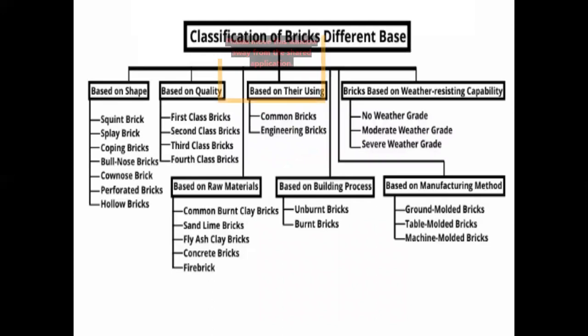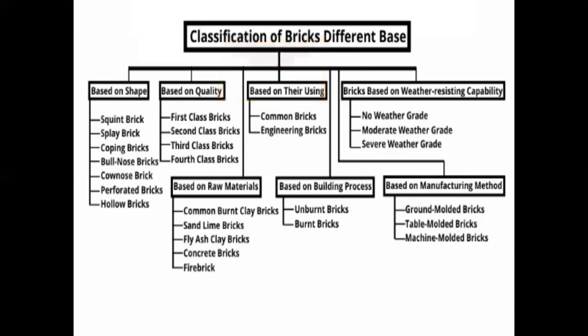Next, coming to the classification of bricks. Bricks can be classified based on many things, but our focus would be on quality. Here it is based on shape, building process, raw materials, weather resisting capacity, manufacturing methods and all, right?